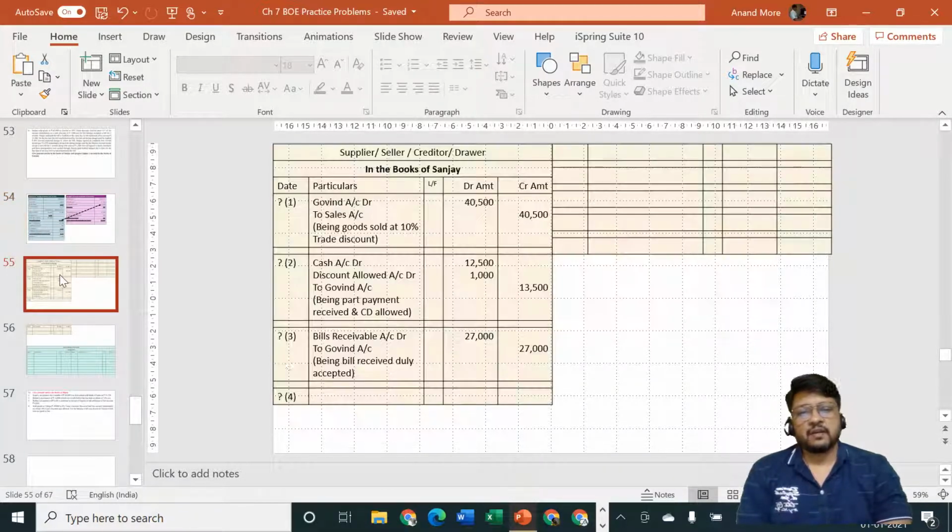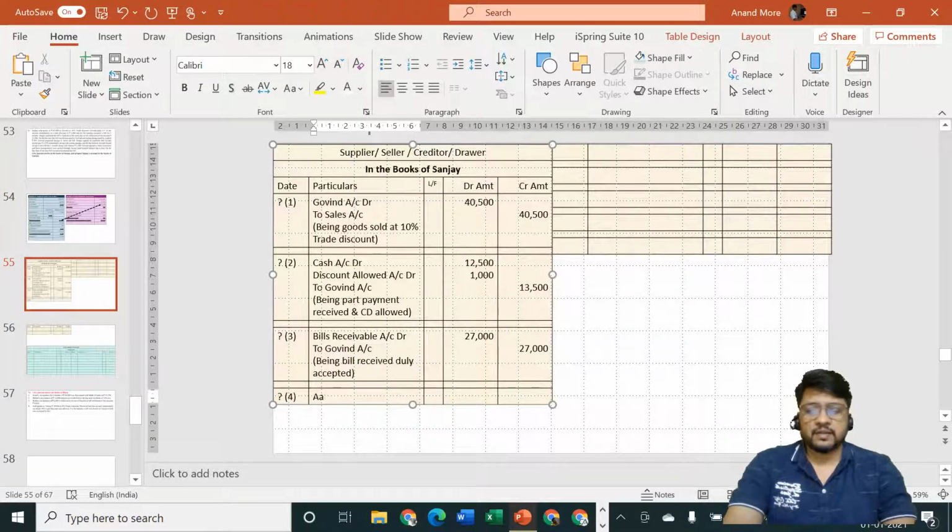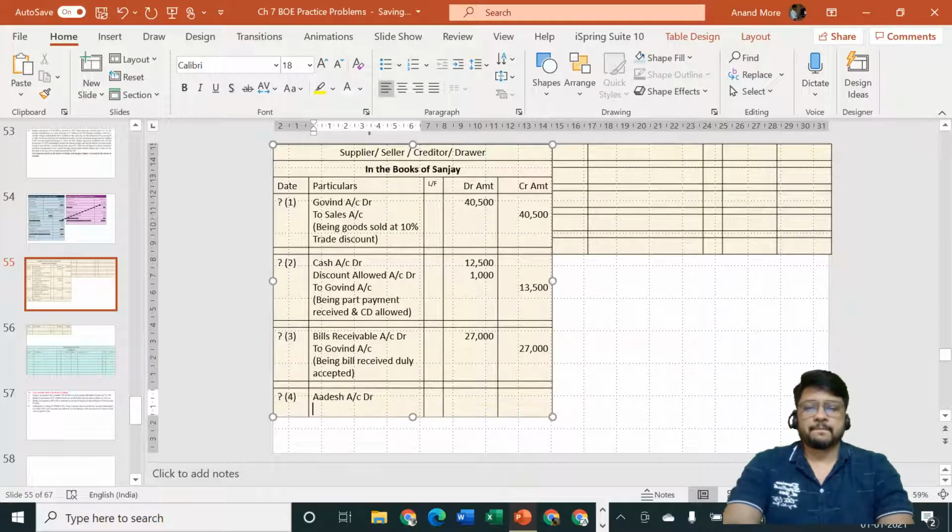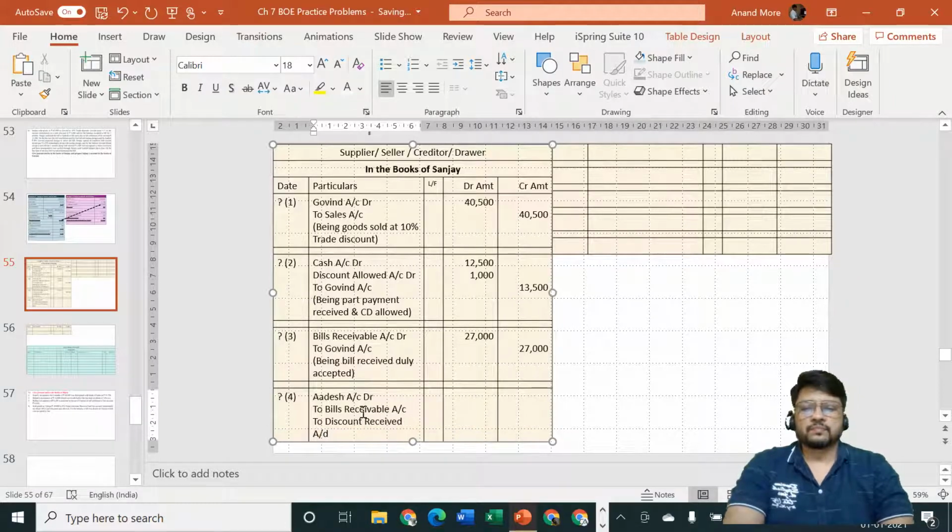Sanjay will specify Adesh is the receiver, debit the receiver, Adesh account debit to bills receivable, to discount received account.